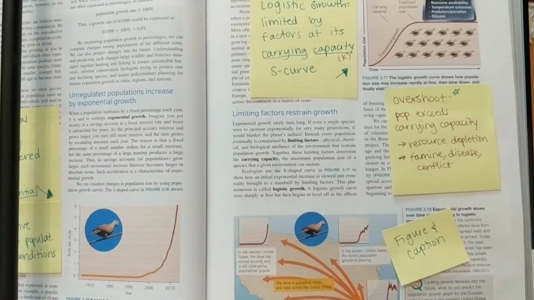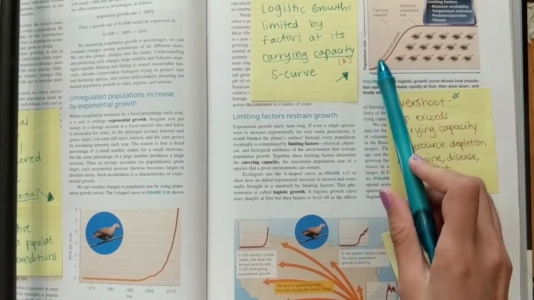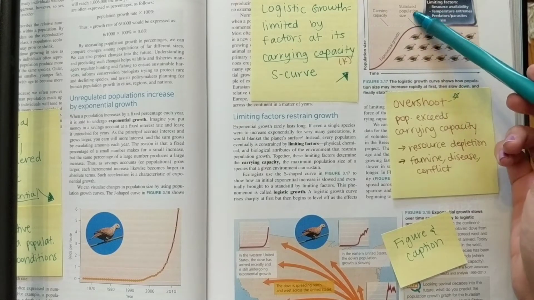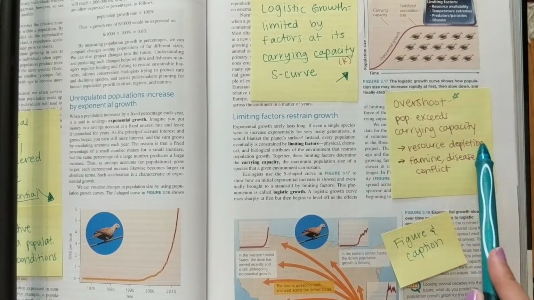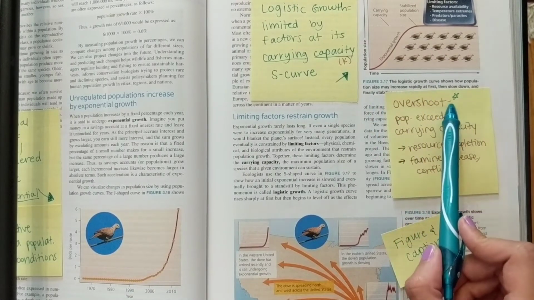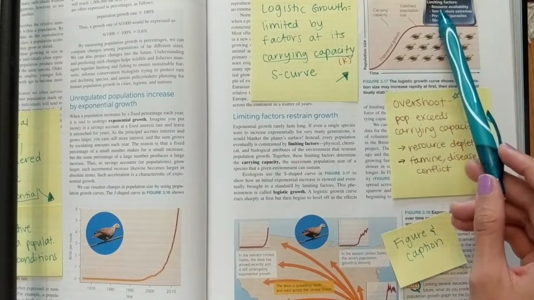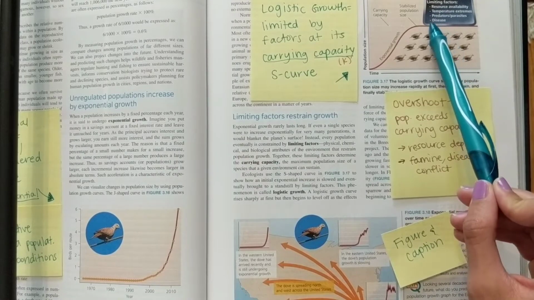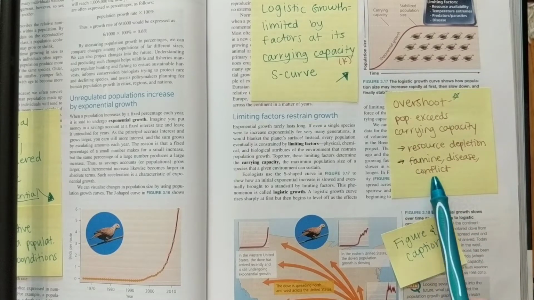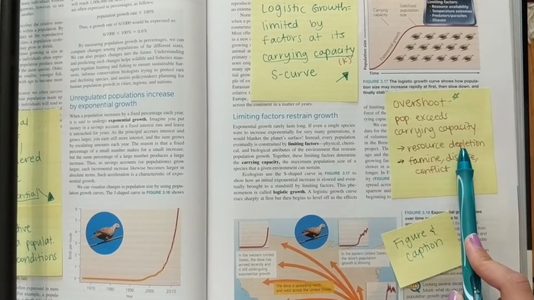And overshoot, this is in your book actually, but on a different chapter. When a population exceeds its carrying capacity, and it keeps rising exponentially, it's going to put a strain on resources. And so right now, humans have overshot. That's because we have kind of ignored our limiting factors. We've grown more food. We've kind of gotten rid of diseases, not gotten rid of them, but we've lessened their effect on us. But that can also lead to famine, disease, and conflict over those resources that are being depleted.